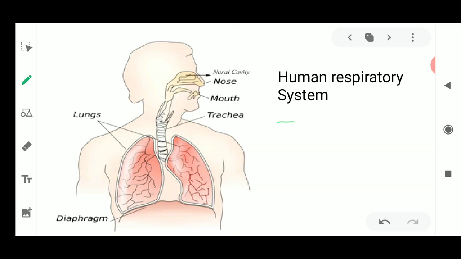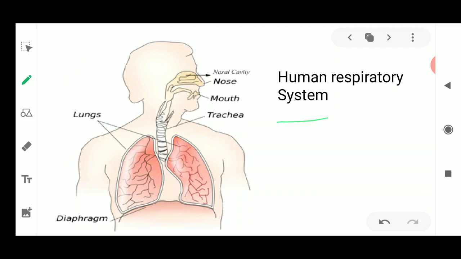Okay, now the next main topic we have to discuss is the human respiratory system. This human respiratory system consists of the organs of respiration. What is the meaning of system here? I will first tell you about that. System means we have small segments, various organs, and these organs work in a very synchronized manner. They work in a proper way so that they give rise to a system.